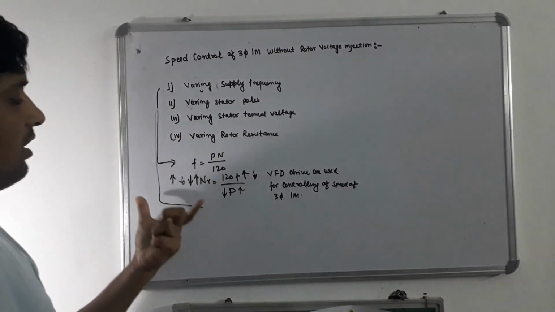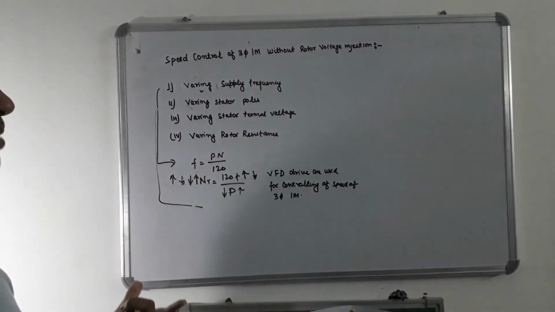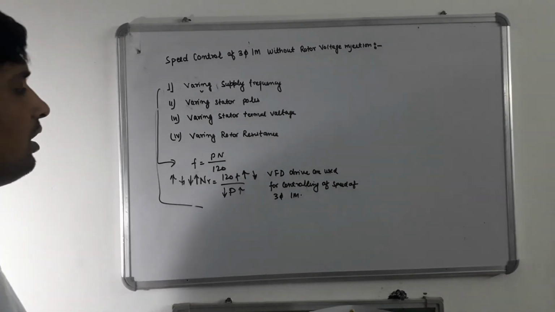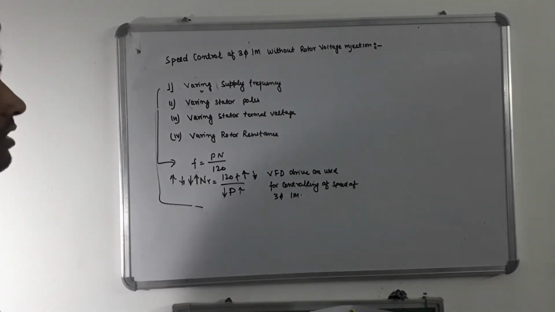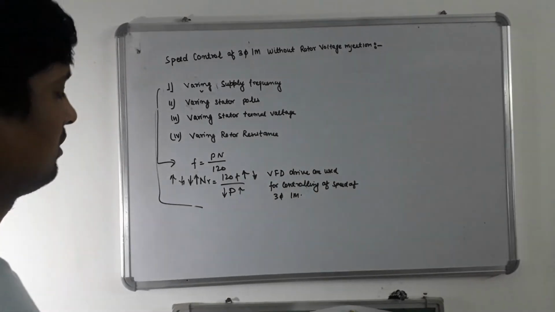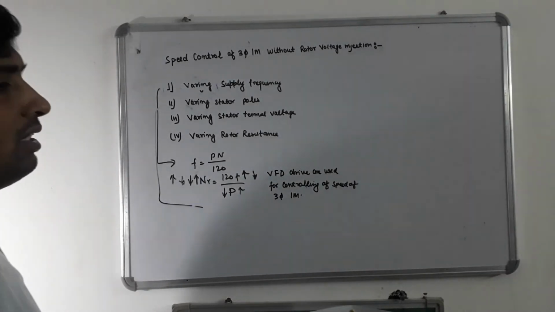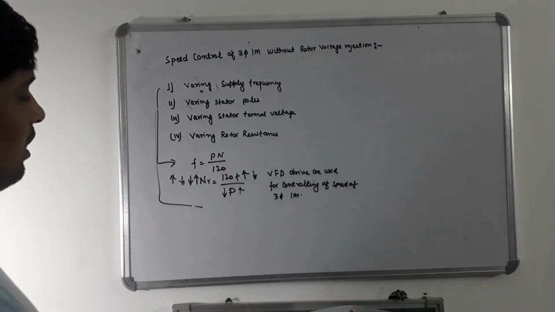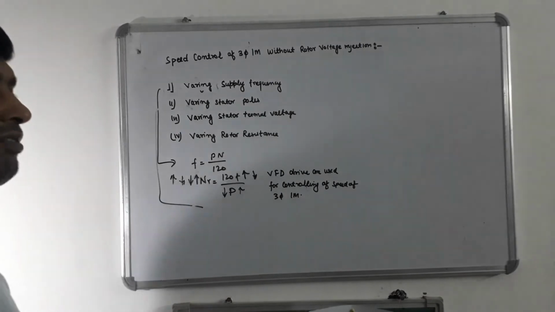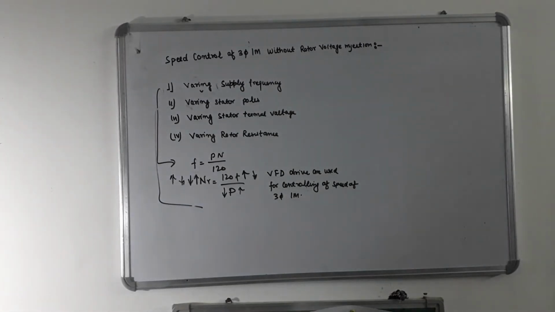This is a difficult task for changing the poles of the stator winding. Once a three-phase induction motor is manufactured, it is difficult to change the stator poles. This is the theoretical concept by which we are controlling the speed of the three-phase induction motor.